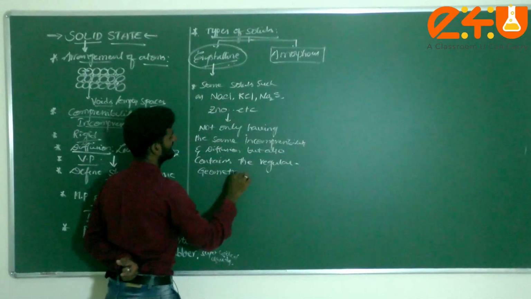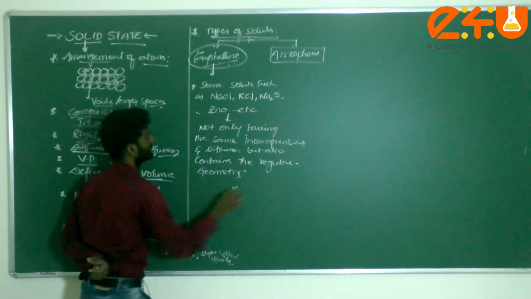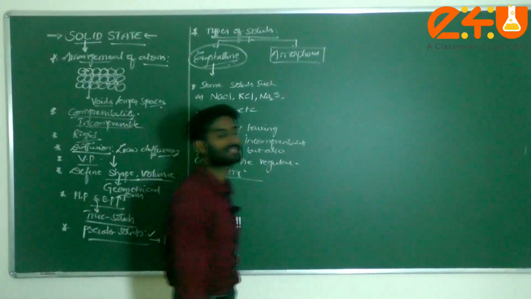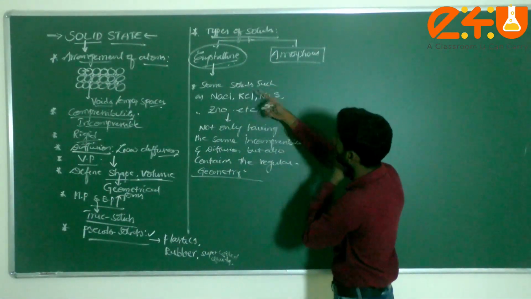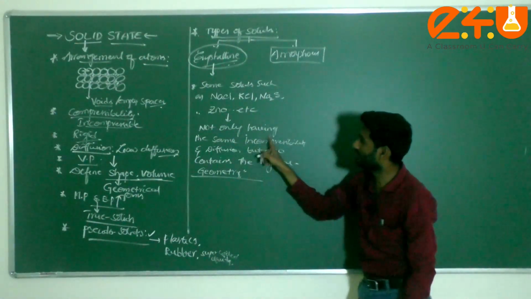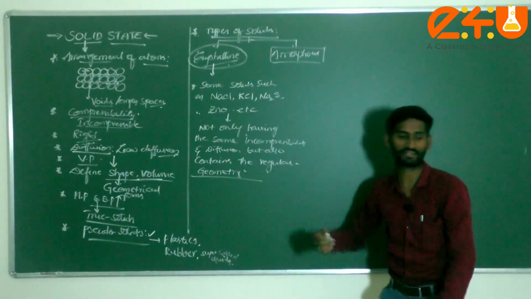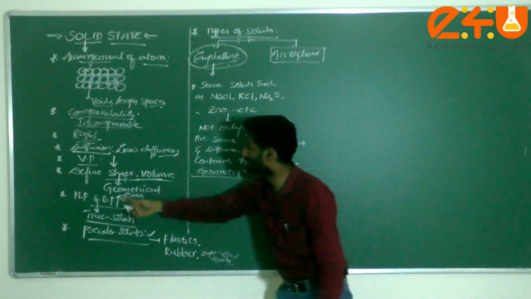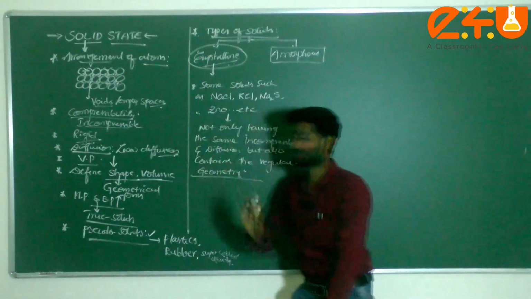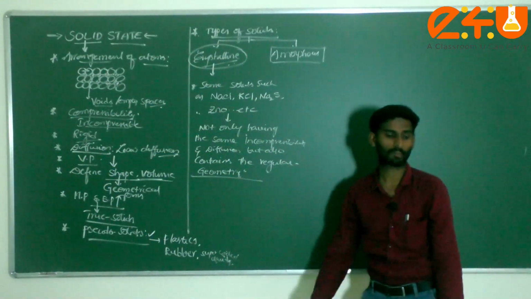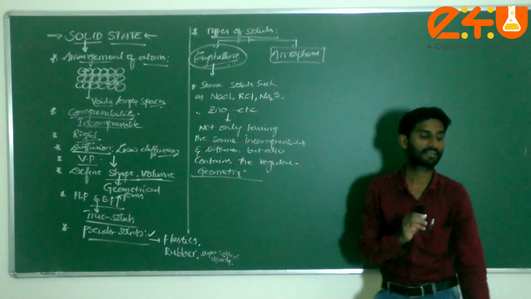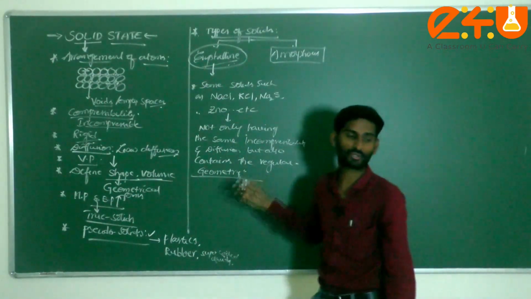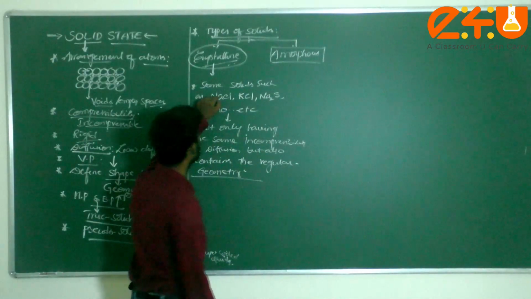Such types of solids are called, dear students, crystalline solids. What I said: some solids such as NaCl, KCl, Na2S or ZnS not only have the same incompressibility, diffusion, melting point or boiling point, but also contain the regular geometry. Such types of solids are called crystalline solids.